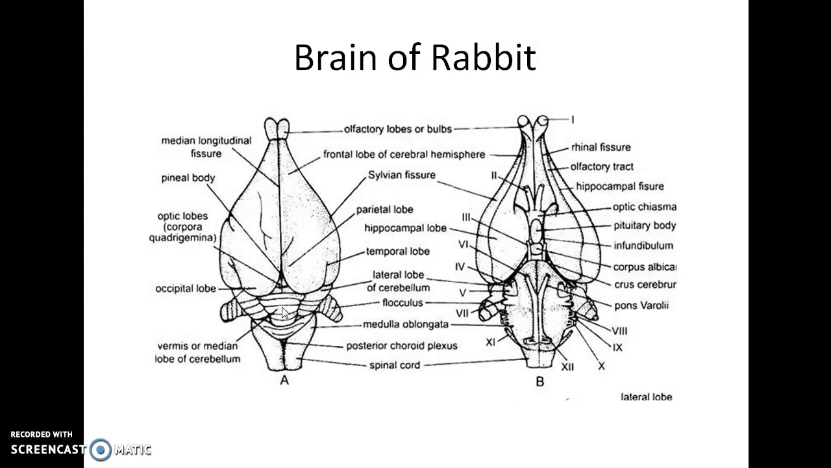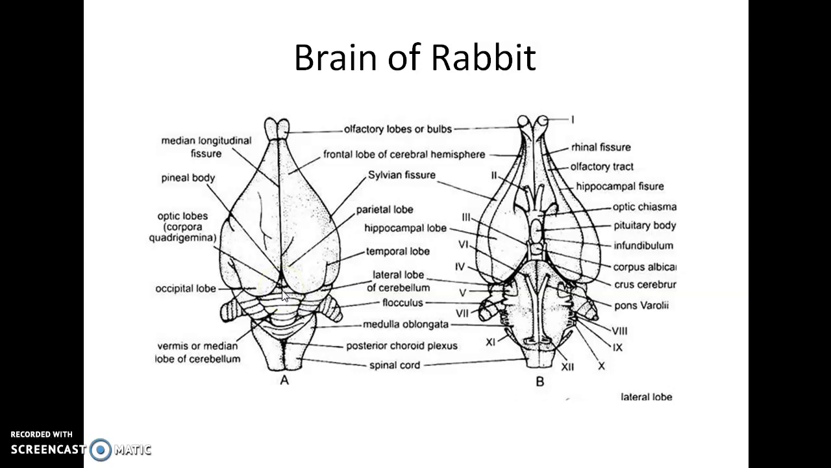White matter is formed of medulated nerve fiber. Gray matter is made of nerve cells. Brain has three divisions: prosencephalon or the forebrain, the mesencephalon or the midbrain, and the hindbrain or rhombencephalon. Forebrain consists of the olfactory lobes, the cerebrum, and the diencephalon.